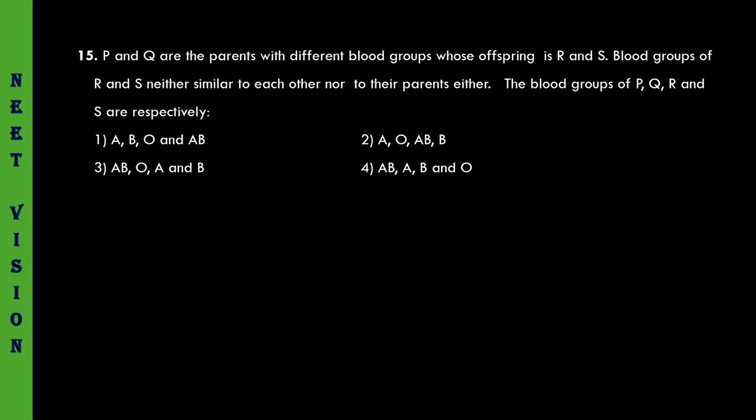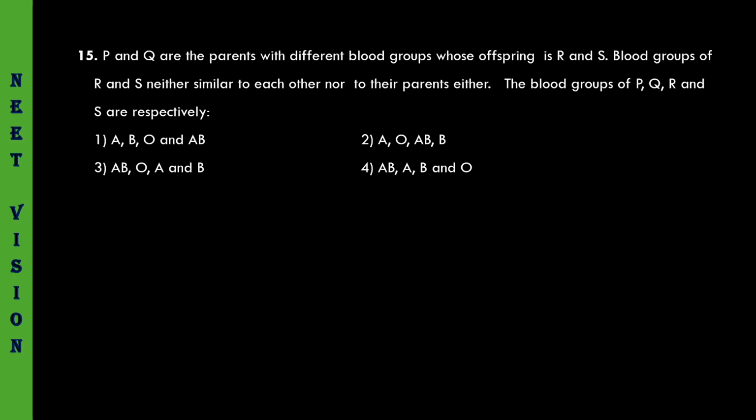So the blood group of R doesn't match that of S, nor that of parent P or parent Q. Similarly, S's blood group doesn't match P and Q. All four have different blood groups.